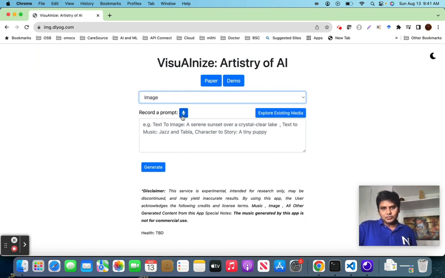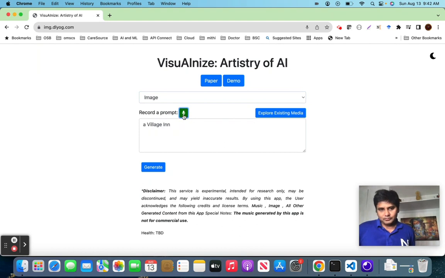Basically, you can record a prompt, or you can type it. Let me record it. A village in a large city. Okay, let me record it again. A beautiful garden in a village. So this prompt is recorded, and then you can generate. Click on the generate button.